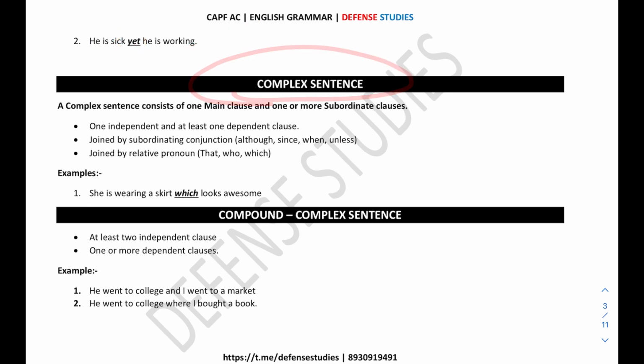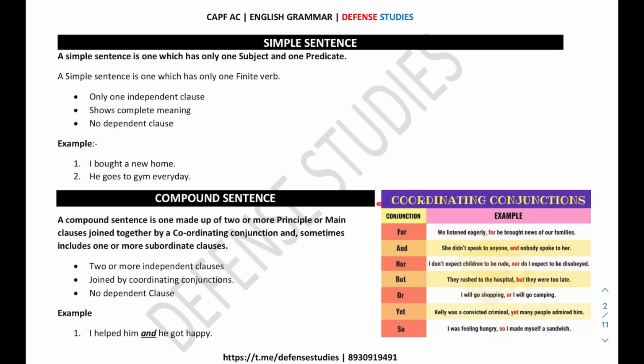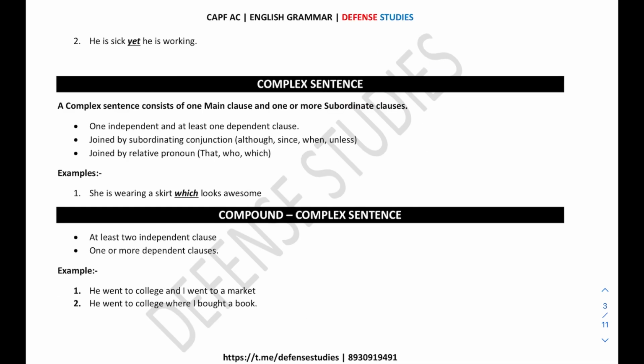Now to identify what is a complex sentence. In a complex sentence there is one main clause and one subordinate clause. Now understand, one independent and at least one dependent clause you need to have in the complex sentence, and it is joined by the subordinate conjunction. It is necessary to join a complex sentence with a subordinating conjunction. At the same time, in the compound sentence you will find coordinating conjunction, but in the case of complex sentence you will find subordinate conjunction. And what are subordinating conjunctions? Like although, since, when, unless. I'll show you what are subordinating conjunctions in the next slide.